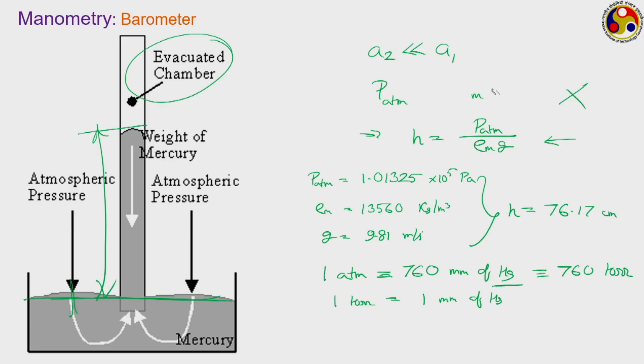In that case, we have to write this as P atm minus P v, the vapor pressure of mercury, or whatever fluid you are using in that so-called evacuated portion, equal to gamma m into g, and this should be the correct relation. So, if we are looking for an extremely accurate value of the atmospheric pressure, then this vapor pressure correction must be considered.